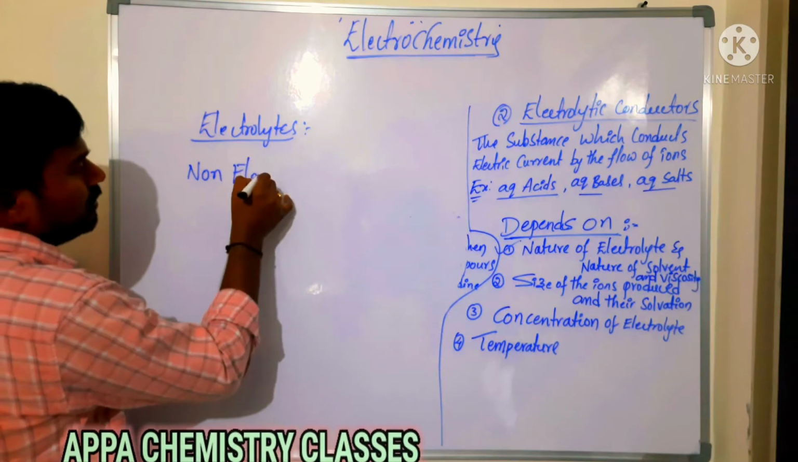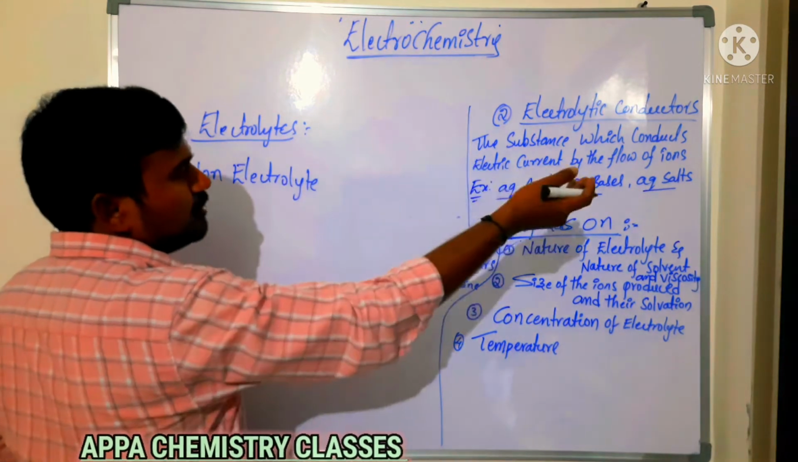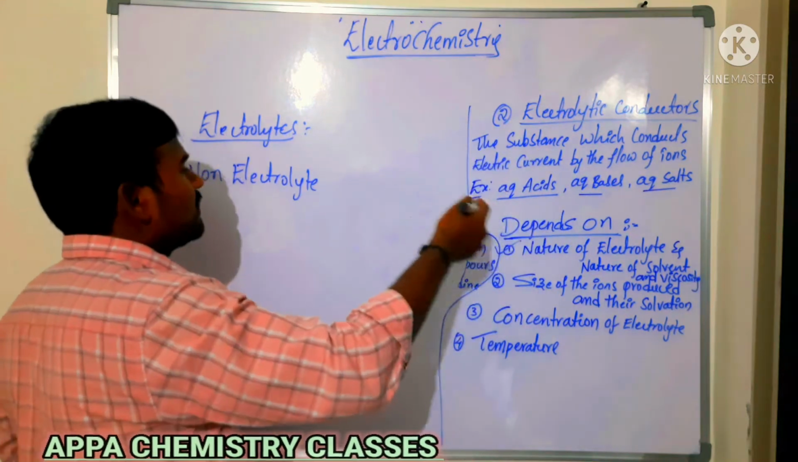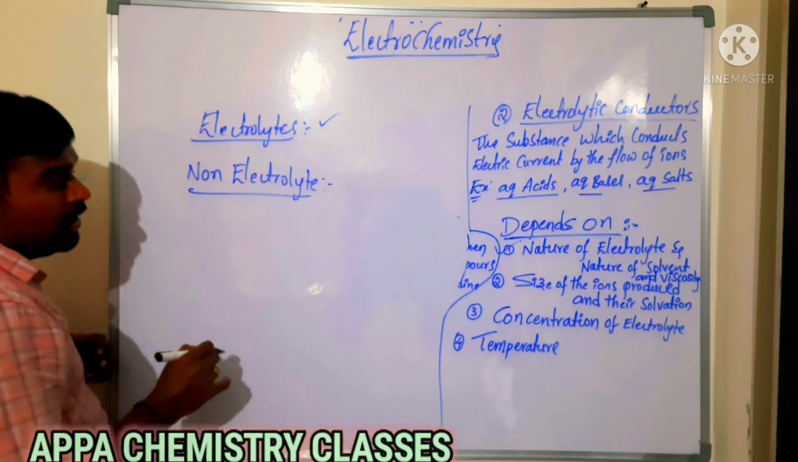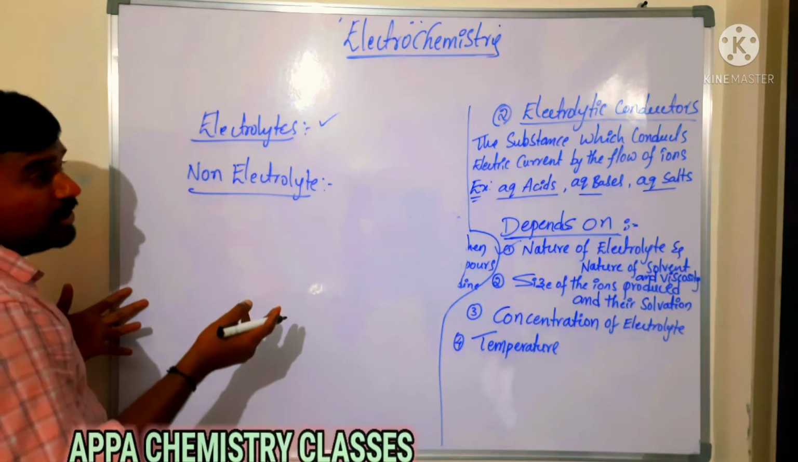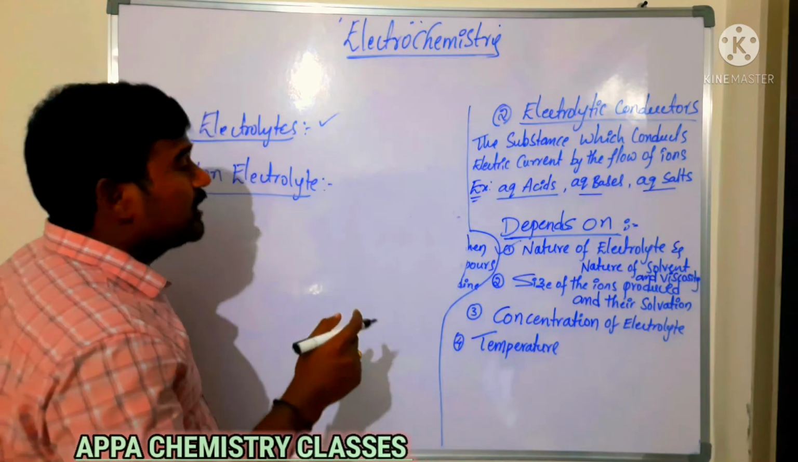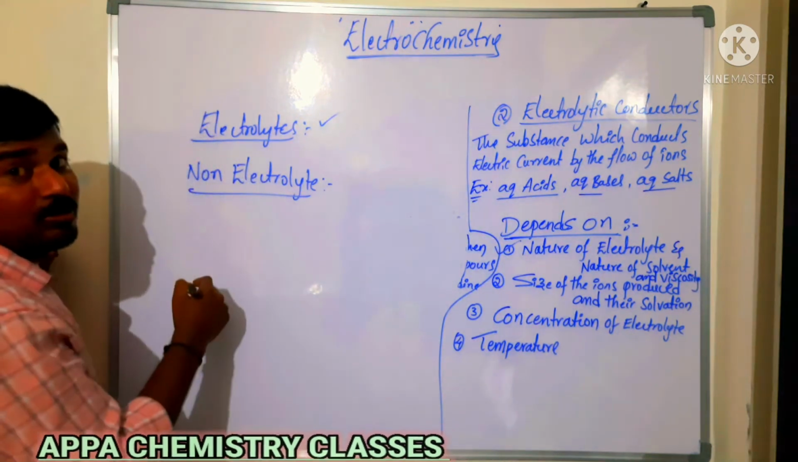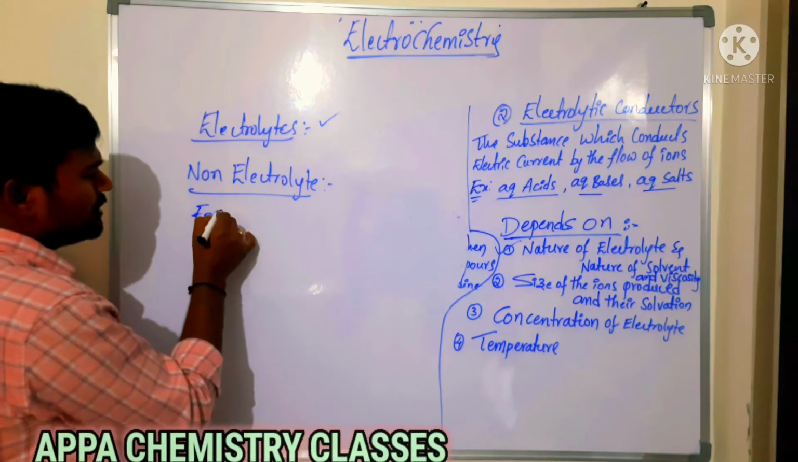We have so many examples of electrolytes, like molten sodium chloride, aqueous sodium chloride, aqueous acids, aqueous bases. Those all come under electrolytes, which allow electricity. So what is a non-electrolyte? In aqueous solution or in the molten state, they do not allow electricity. Such compounds are said to be non-electrolytes.